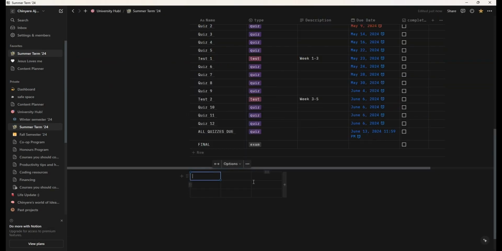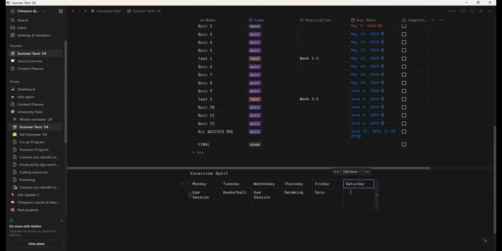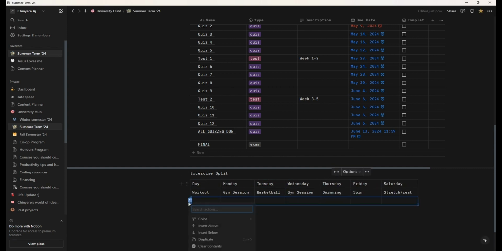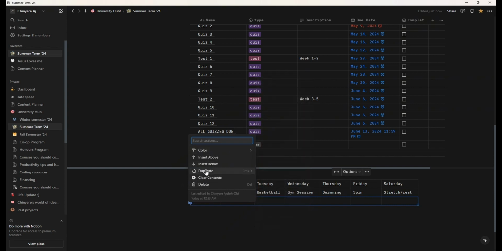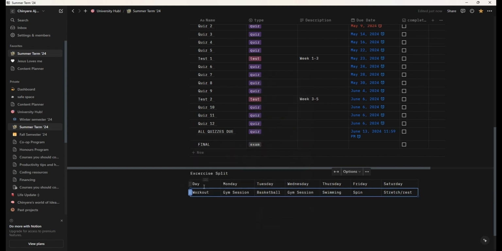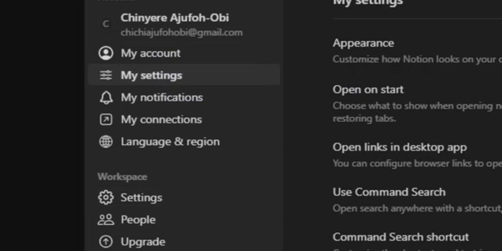And now I want to create an exercise split. So the whole point of my summer term planner is just to make sure that I am as organized as possible. And one of the things that helps is having my weekly spread right there. So for this, I'm using a table block, and I can just add tables by pressing the plus signs at the side or the bottom. I can add rows or columns, and I can delete rows or columns by selecting the column and pressing delete.